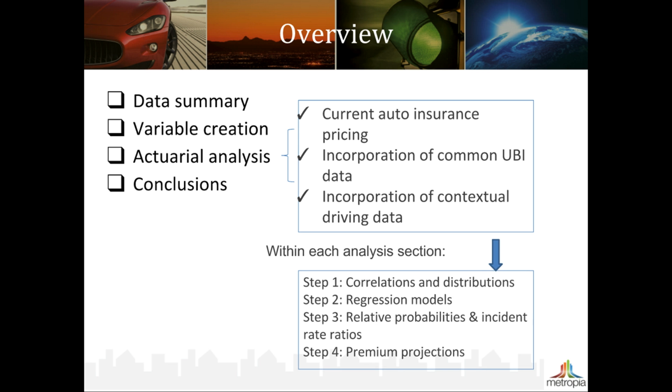Within each phase of the analysis, we first look at the correlations and distributions of the key variables to determine the cutoff value of each variable. Then we perform regression analysis, and from the model outputs, we calculate the relative probabilities of loss and incident rate ratios. Based on the probabilities, we then project premiums given risk factors and estimate potential premium undercharge resulting from adverse selection.